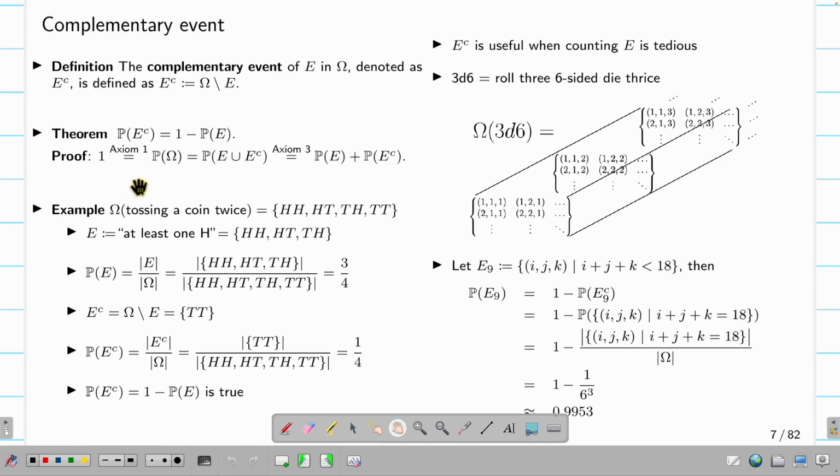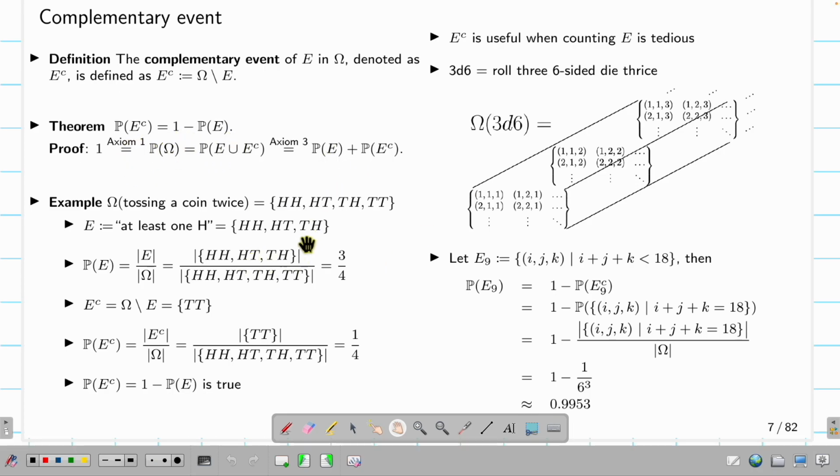So how do we know? Here's a proof. By axiom 2, the probability of the sample space is 1, so we have this equal sign. And then what is omega? Omega by set definition is E union E complement. Then by axiom 3, these two sets are disjoint, so the probability of the union is just the sum. So now I get 1 equal to the two probabilities added together. If I move the probability of E to the other side, it gives me the theorem.